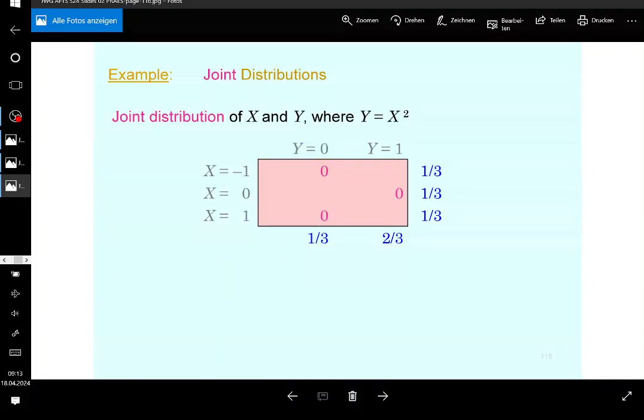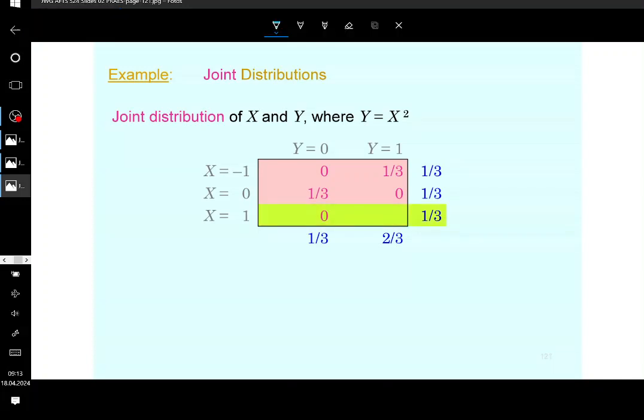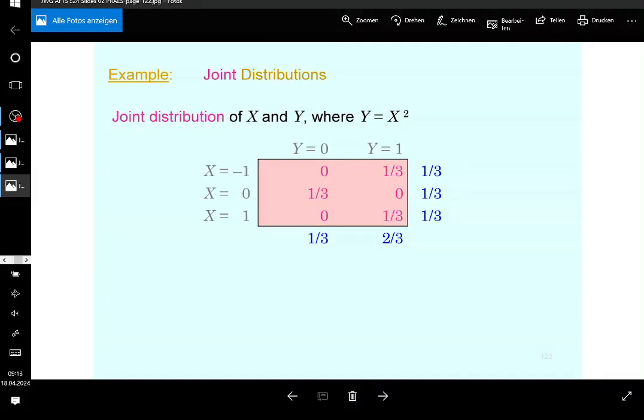And you need to fill out the empty spaces, of course. You can use the fact that the sum of the joint distributions is going to be equal to the marginal distributions. This is a statement that I didn't address yet, but I think it should be straightforward. So the probability that is missing here is going to be 1/3, and the probability missing for the empty space here is also going to be 1/3, because again, the sum of the joint distributions, if you sum them up accordingly, is going to be equal to the marginal one. You have these on the margin. That's that. And here is the point missing, 1/3. Is it understandable?